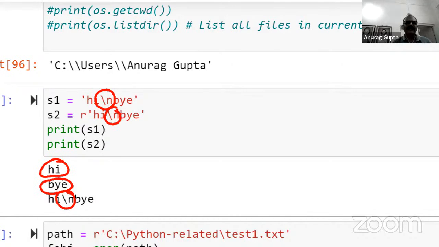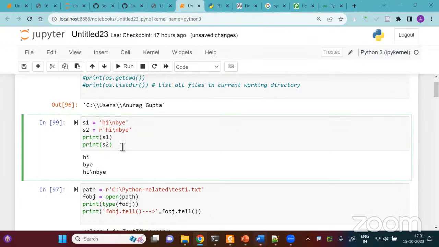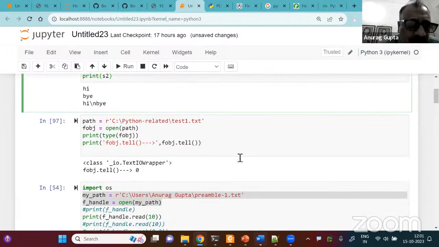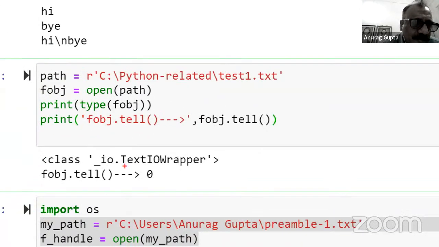So we don't want any special characters to be treated as so. We want them to be treated the way they are. That is why we put the R before the string. Is that clear? Does that make sense? Okay, sir. Yes, sir. Understood. Okay. So let's come back to the file. Any other question on this?